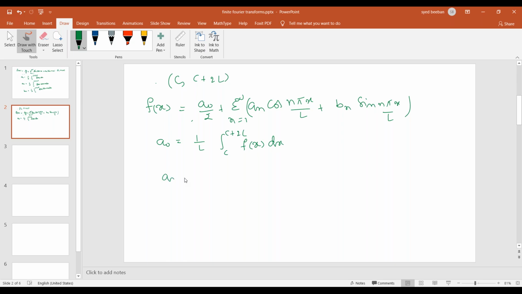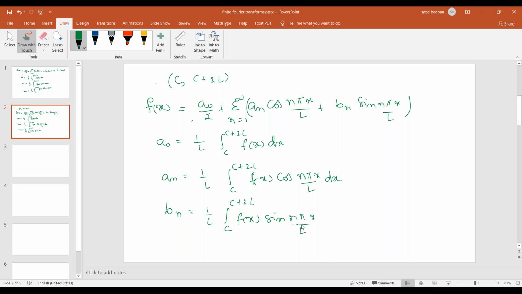An is 1 by l, integral c to c plus 2l f of x cos n pi x by l dx, and bn is 1 by l, integral c to c plus 2l f of x sin n pi x by l dx.